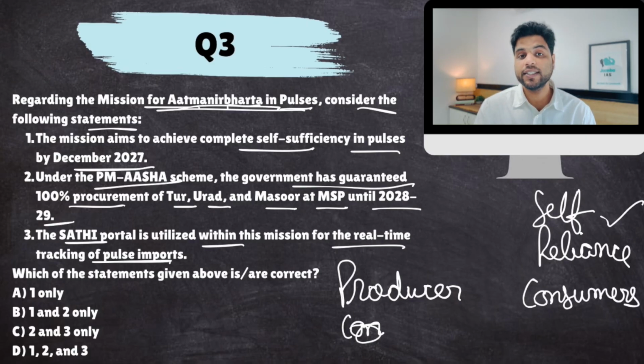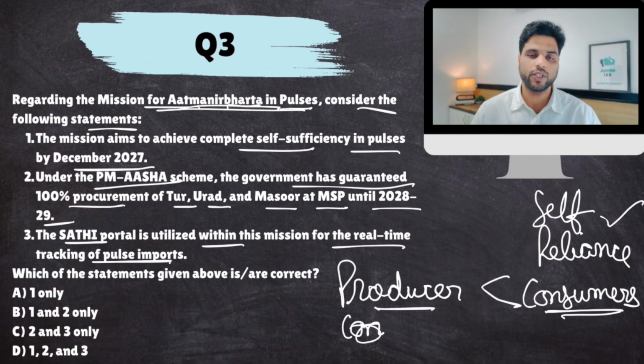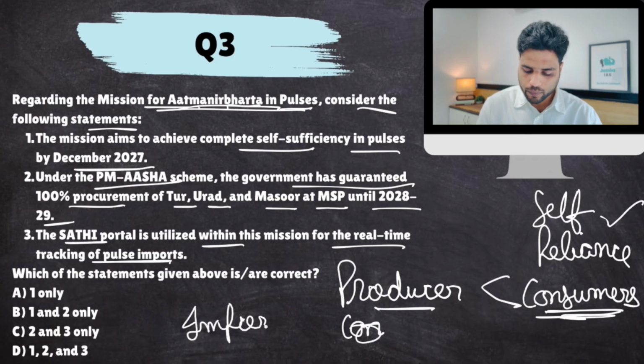Many Indians are vegetarians and they get their protein from pulses only. Okay, so India is the largest consumer of pulses in the world. The problem is that consumption is way more than India produces. And because of this, extra consumption is met through imports.